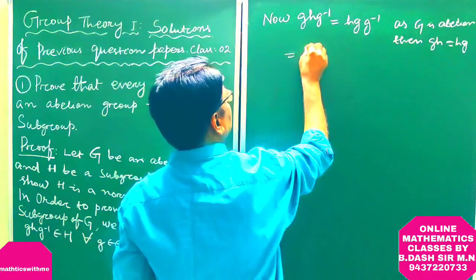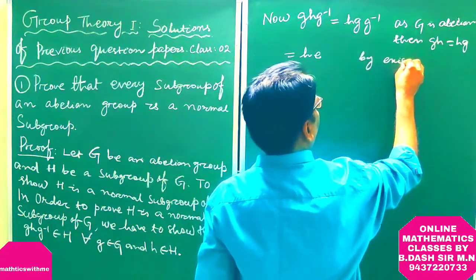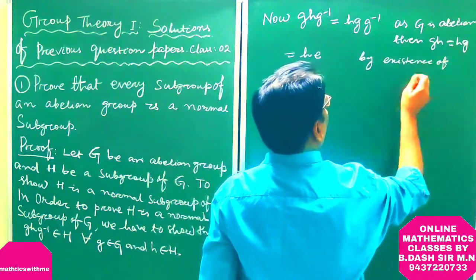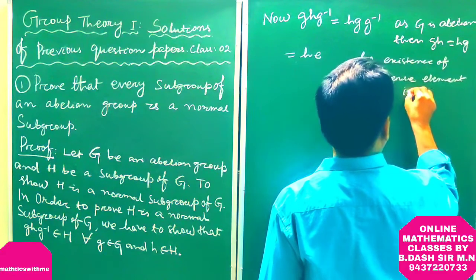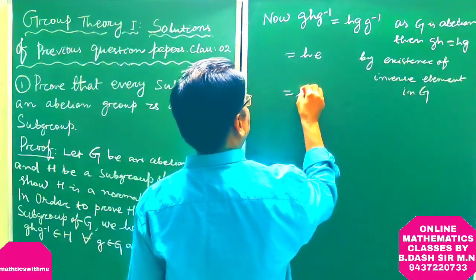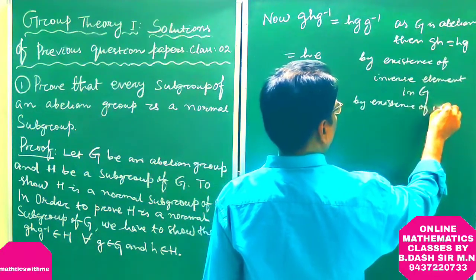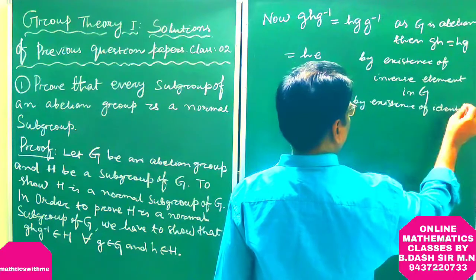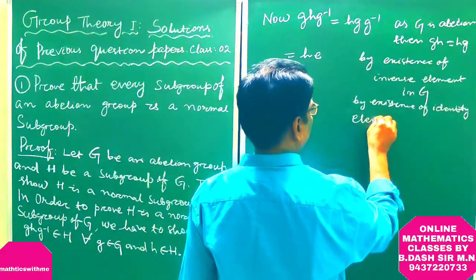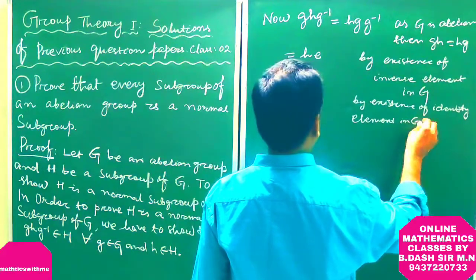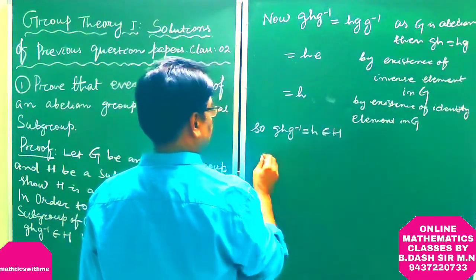This is equal to h e by existence of inverse element in G. This is equal to h by existence of identity element in G. So g inverse h g is equal to h, which belongs to H.